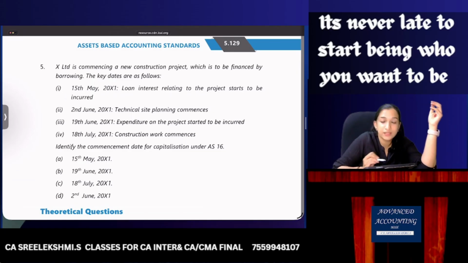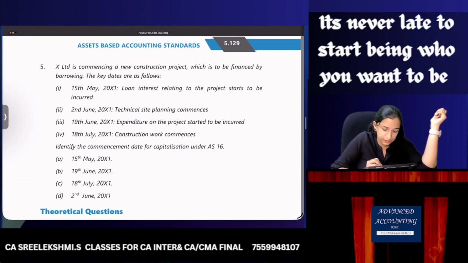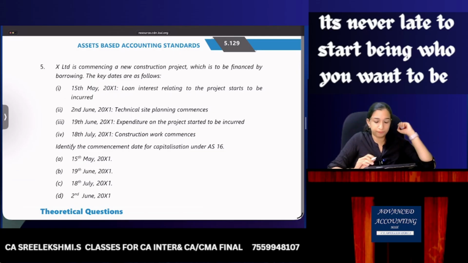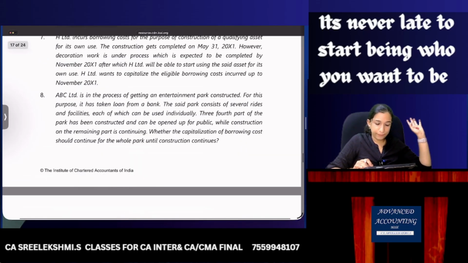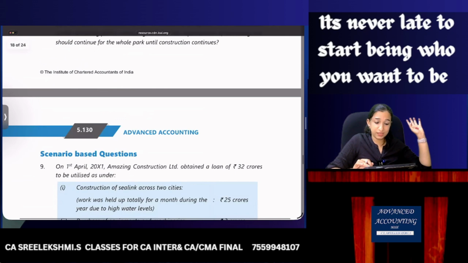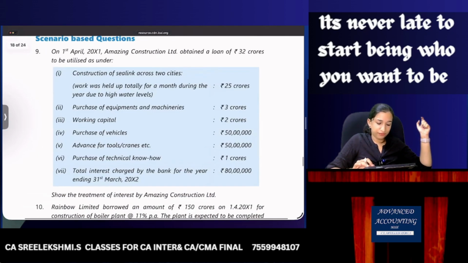So which means, what is the commencement date? 19th June. Option B. Theoretical questions, just go through. I'm not reading. Scenario based questions. 9, 10, 11, 12, 30.